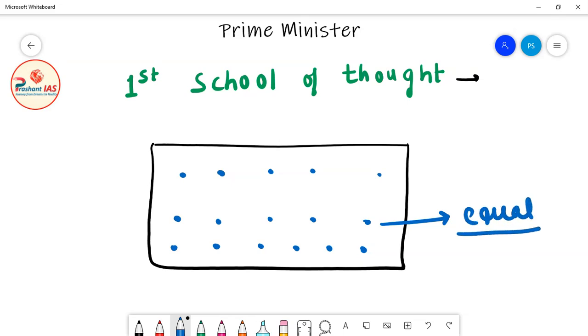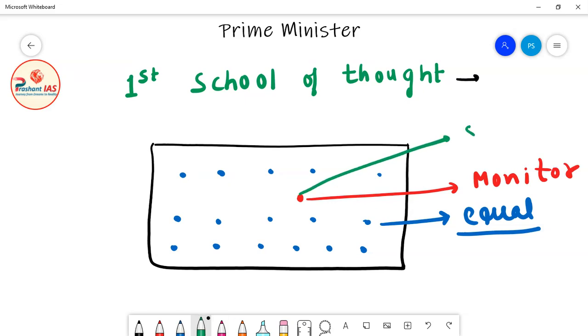So these all are the students, and let's imagine that this red dot is the monitor of the class. So who is that red dot? That red dot is the monitor of the class. So friends, even though he is the monitor of the class, before becoming the monitor, who is he? He is actually a student of the class. So even though he is the monitor, before becoming the monitor he is a student just like any other student.